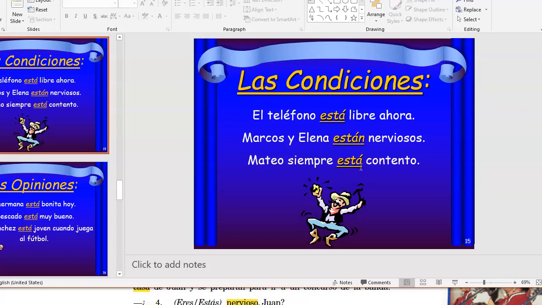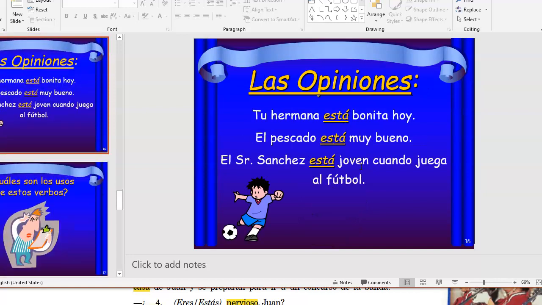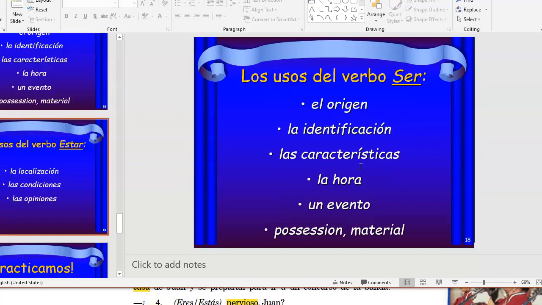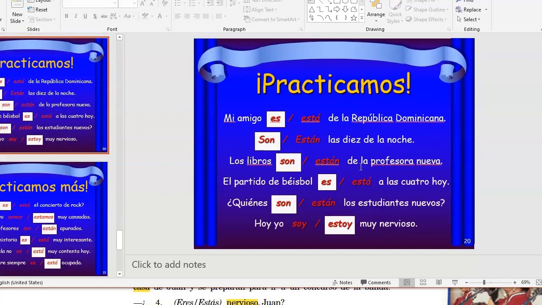I would say physical, emotional state. So continuation of feelings. Opinion you're not going to look at. That's not going to be an example we're going to find. So, practice. You have some practice there that we'll do.